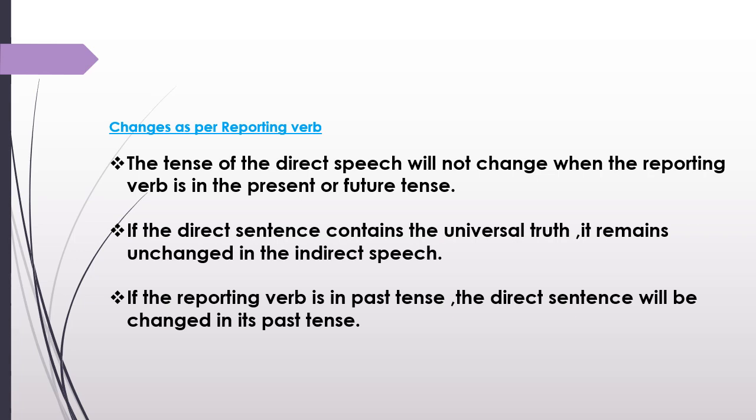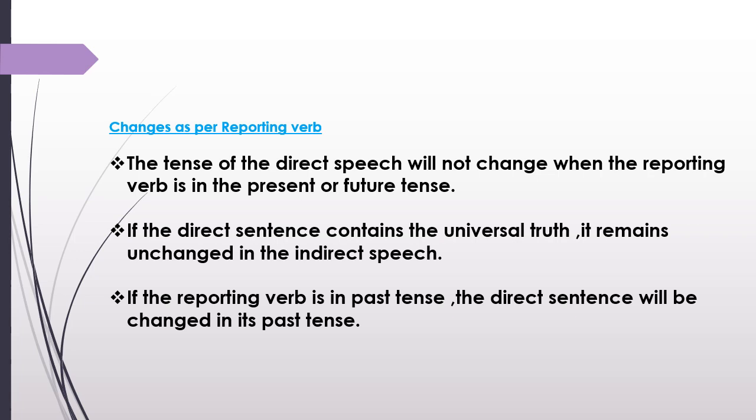If the tense in the direct speech is present tense, in the indirect speech also the tense will be present tense only when the reporting verb is in the present or future tense. And if you are reporting a universal truth in indirect speech, that will not change, because the universal truth will not change, and the reporting verb is in the present or future tense, so it won't change.